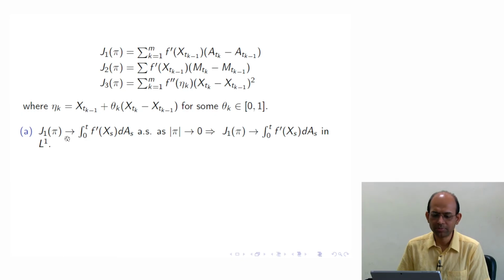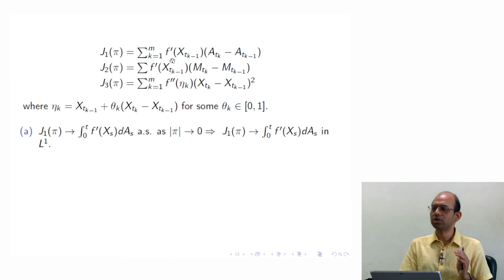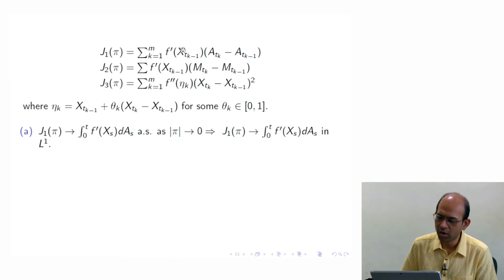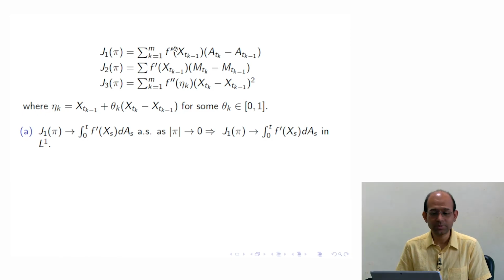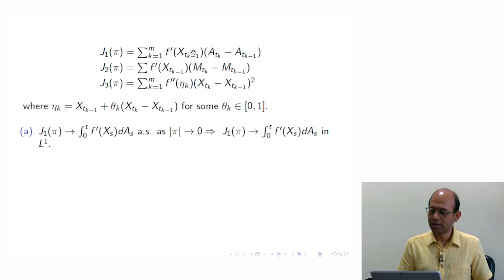J1 pi is like f prime of X at t_{k-1} times A at t_k minus A at t_{k-1}. So A can be viewed as the integrator here, which is a bounded variation process, and the integrand is evaluated at t_{k-1}. Since it is a continuous function of time. Why is it continuous? Because X is a continuous function of time and f prime is also continuous, so it is a composition of continuous functions. It does not matter what we choose.